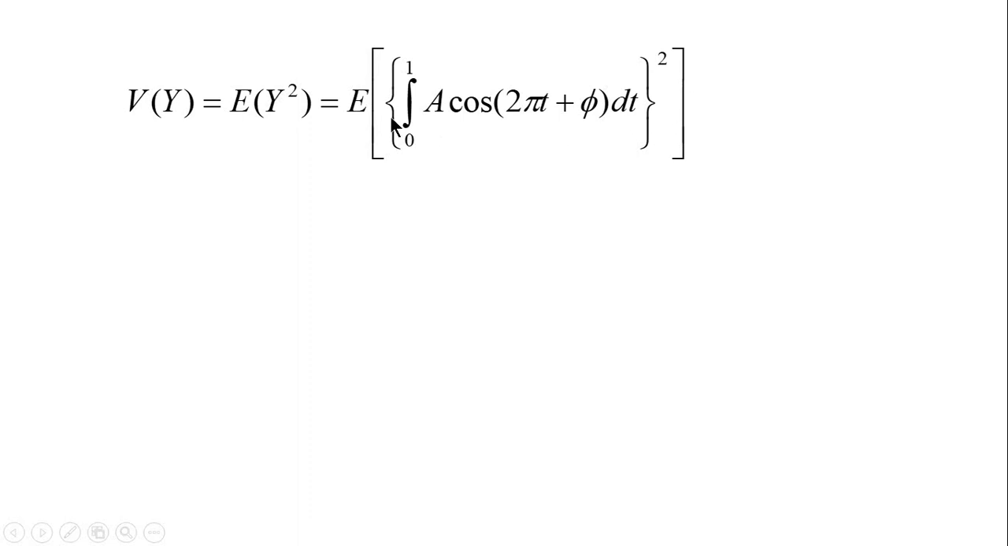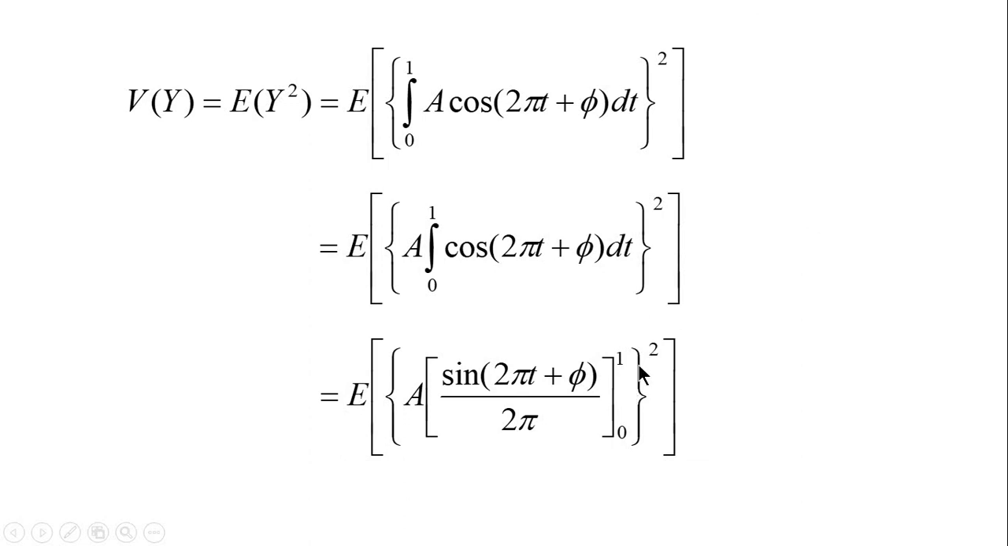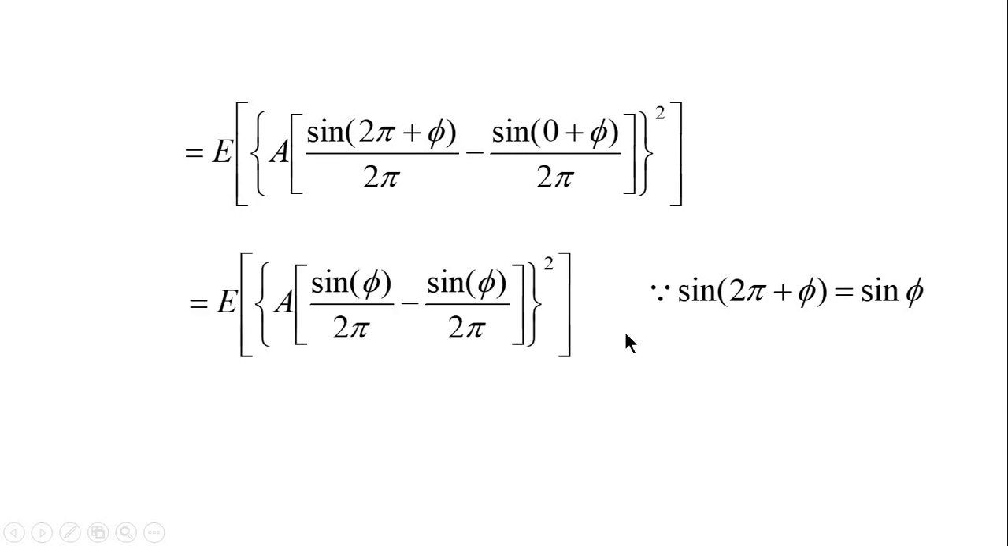Now you can bring this A outside the integral. Now let us integrate this before taking the square. After integrating and substituting limits, we have not yet taken the square. We know sin(2π + φ) is sin φ, and substituting this, cancelling the terms, we get expectation of 0, which is 0. So variance of Y is also 0.